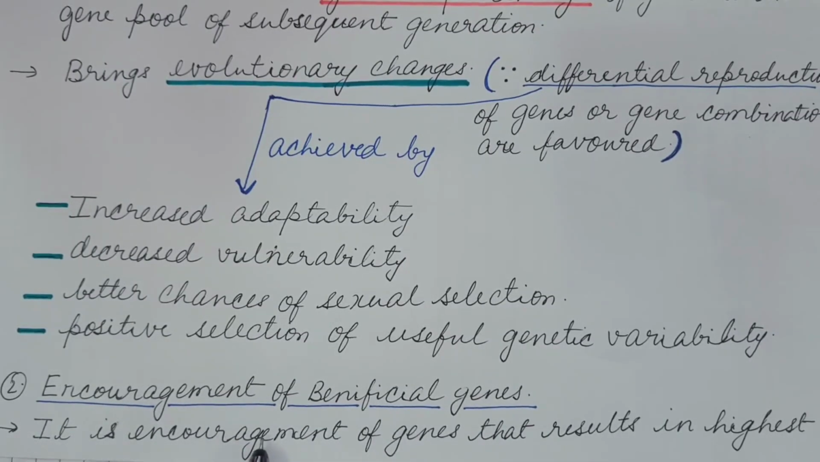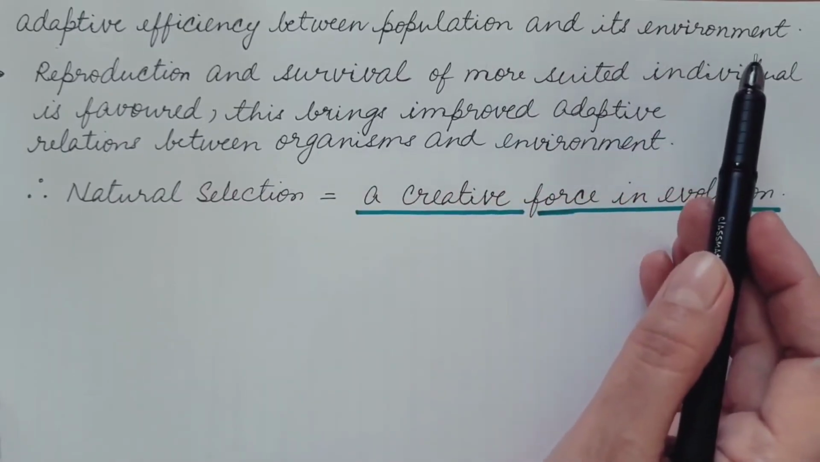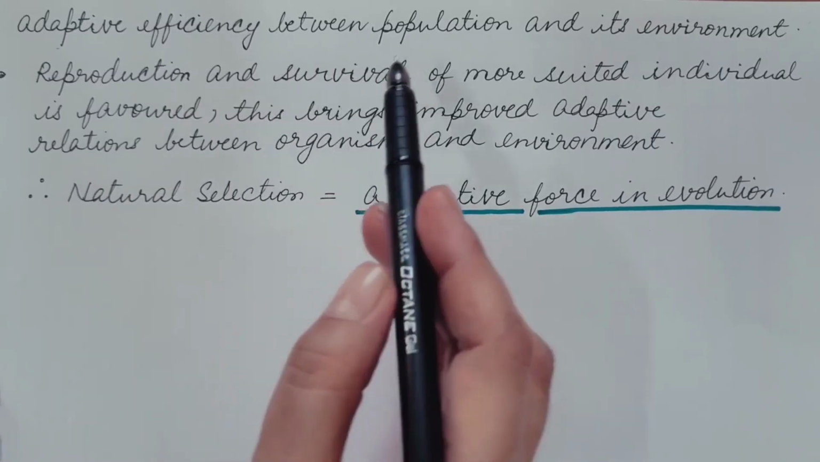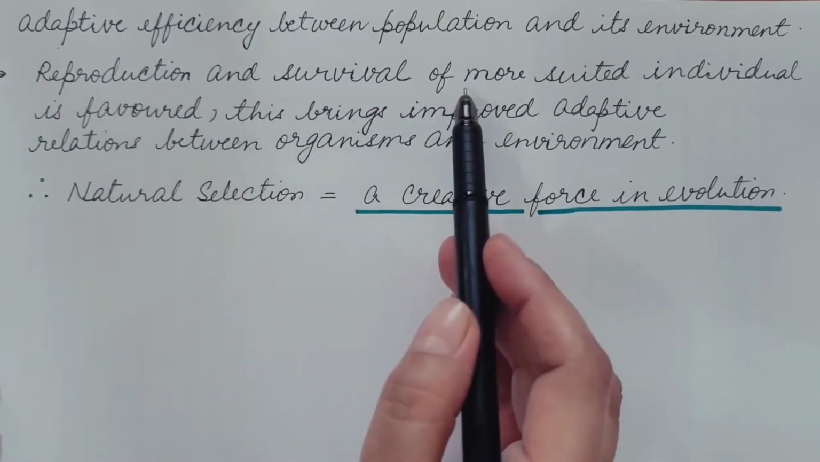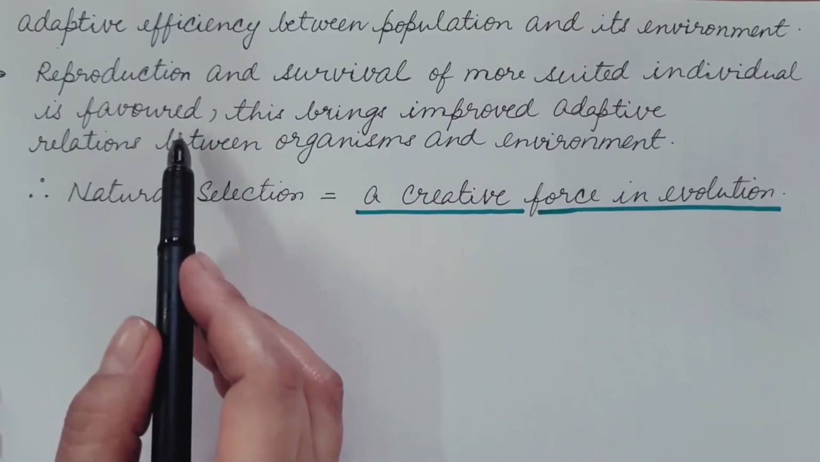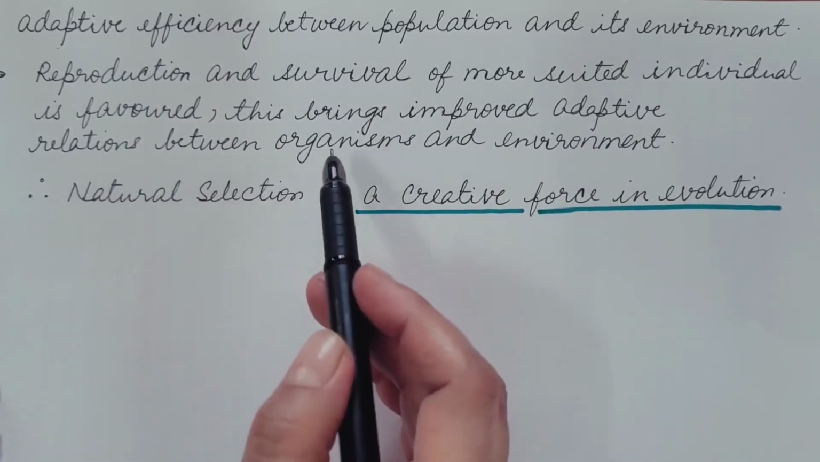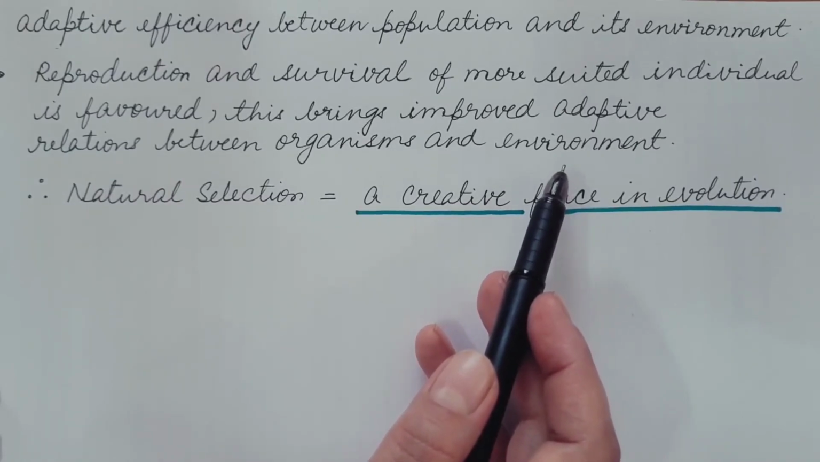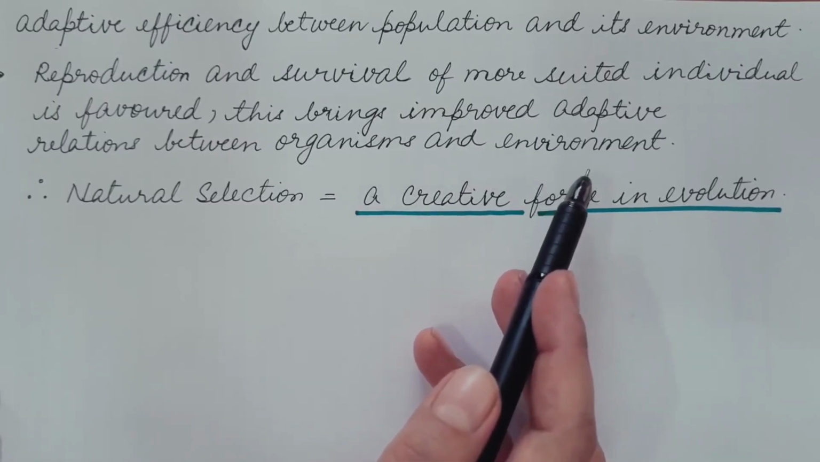Second is encouragement of beneficial genes. Natural selection encourages genes that result in the highest adaptive efficiency between the population and its environment. That means it encourages those genes which make the population better adapted to its environment. Reproduction and survival of the more suited individual is favored in each generation. This brings an improved adaptive relation between organisms and environment in subsequent generations, and hence the organism becomes better adapted to the environment generation after generation.